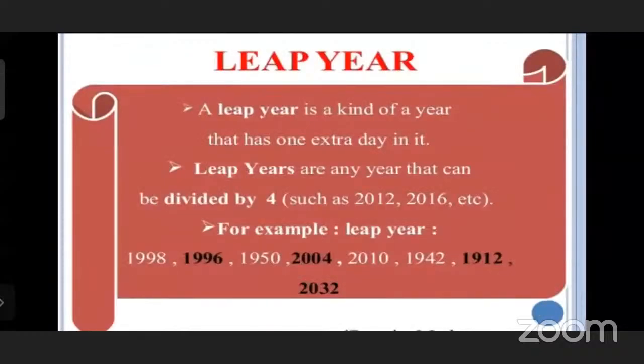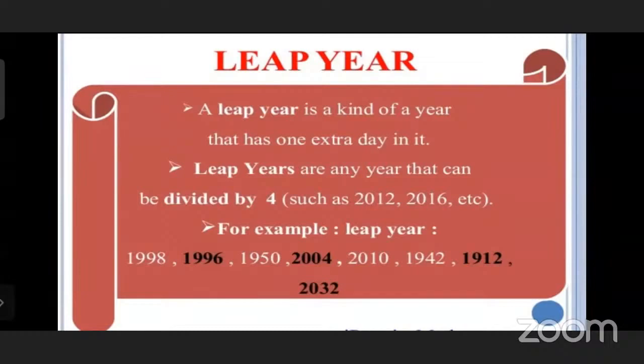Now see the leap year. Do you know the leap year? Yes, sir. A leap year is a kind of year that has one extra day in it. Generally there are 365 days in a year, but in a leap year one day is extra, which means 366. Leap years are years that can be divided by 4, such as 2012, 2016, 2020. 2020 can be divided by 4. 2021, can it be divided by 4?